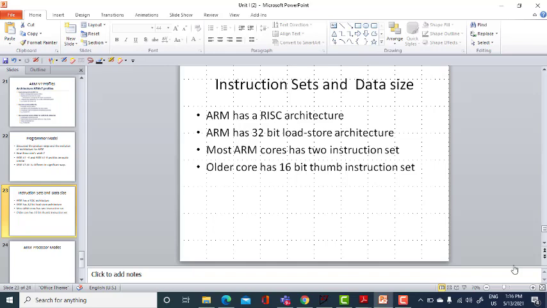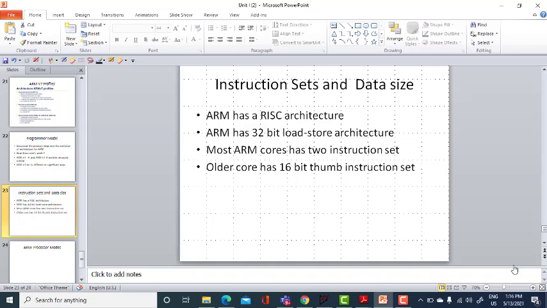If we need to process data in the memory, we need to first load the data into the core, then process the data, and then store the processed data into the memory again. We cannot do this whole operation in a single instruction: taking the data from the memory, feeding it into the core, processing it, and then storing the processed data back into memory.